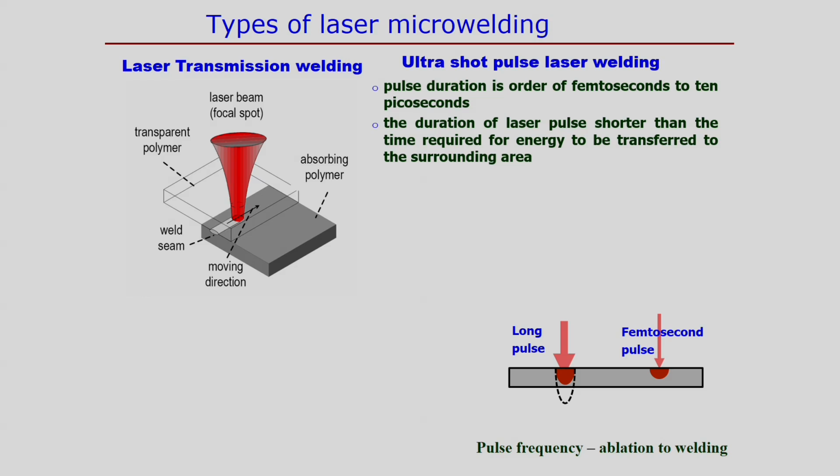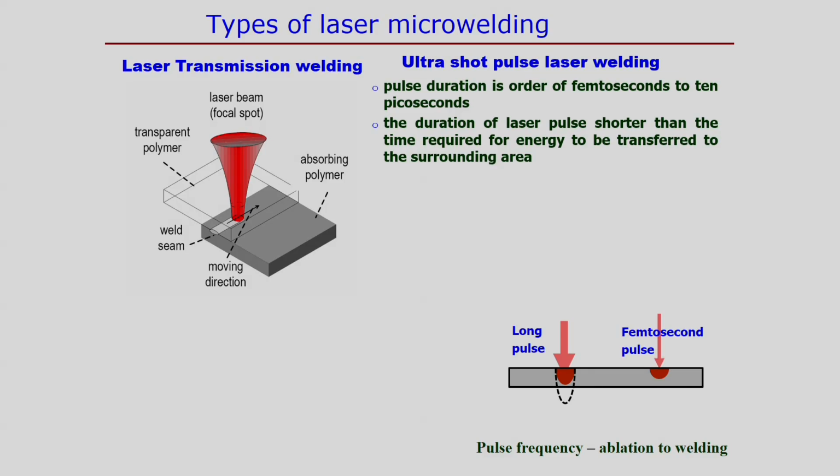The ultra short pulse laser is normally used for material ablation, which is more established, but it is established only for non-metallic materials, and not well established for joining metallic components. Still, there is scope to develop the ultra short pulse laser welding process, specifically for micro welding of micro scale components. The ultra short pulse duration is of the order of femtosecond to 10 picosecond, very short compared to the conventional laser pulse, which is microsecond or millisecond, and even nanosecond pulses can be produced.